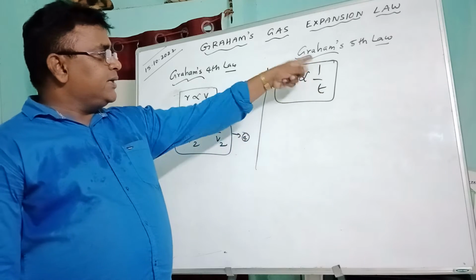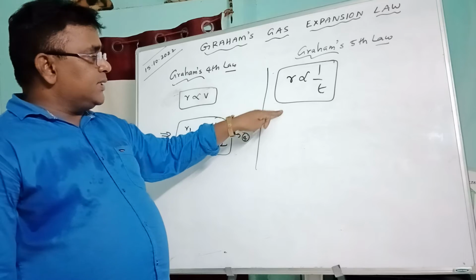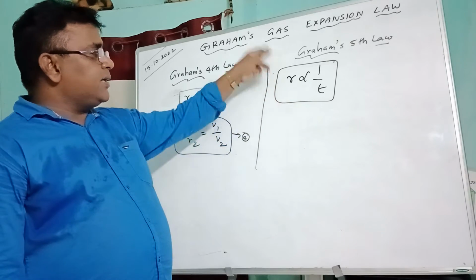That means when T increases, the rate of diffusion decreases. When T decreases, R increases.